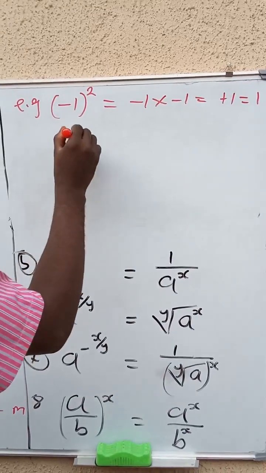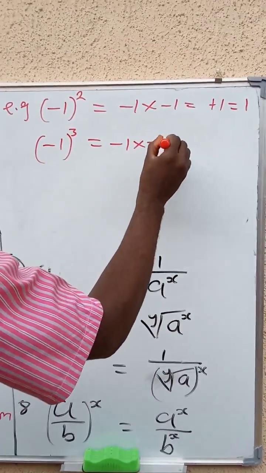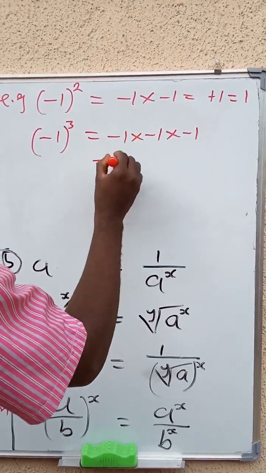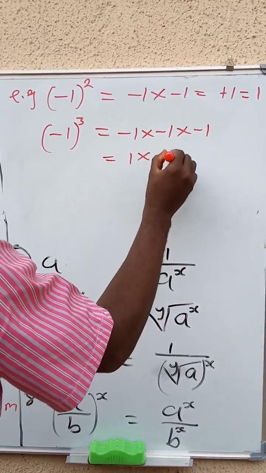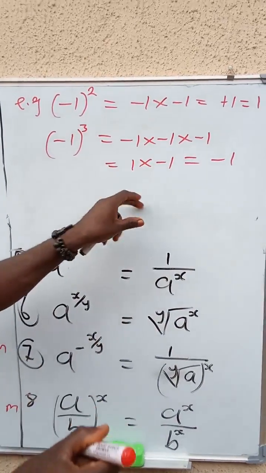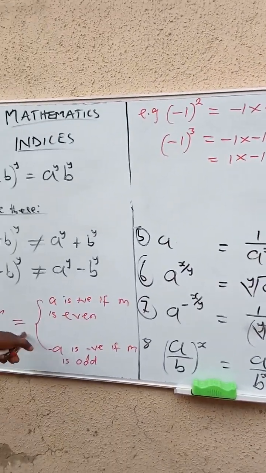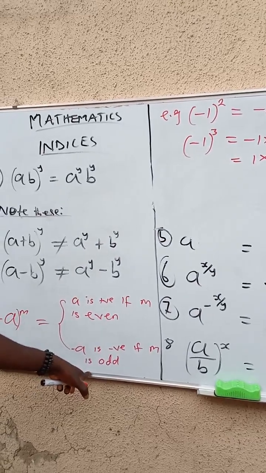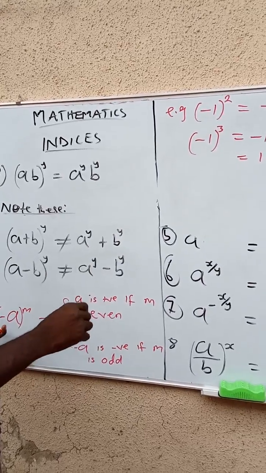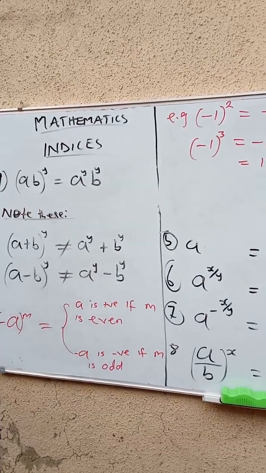But if I have minus 1 raised to the power of 3, which is minus 1 times minus 1 times minus 1, you find that minus 1 times minus 1 is plus 1, times minus 1 is equal to minus 1, because minus times plus is minus. So once the power is odd, it becomes negative no matter what. Once a negative number is raised to the power of even, it becomes positive.